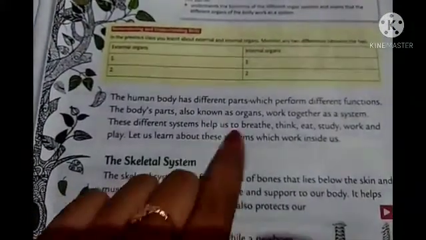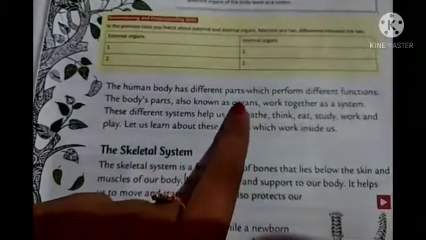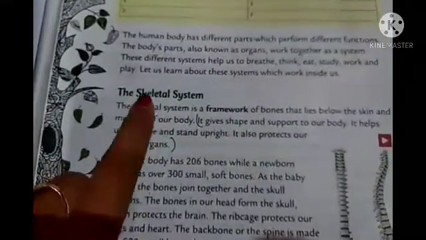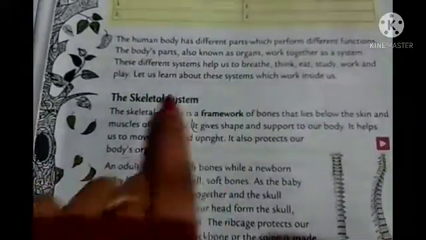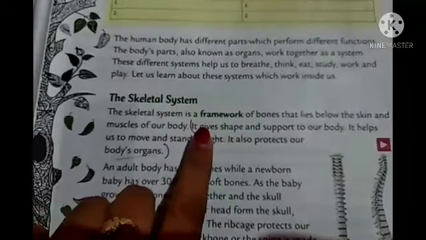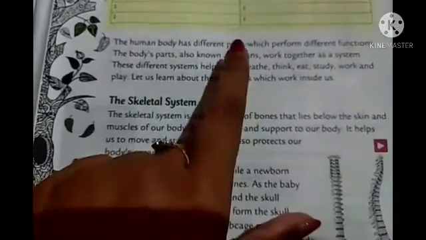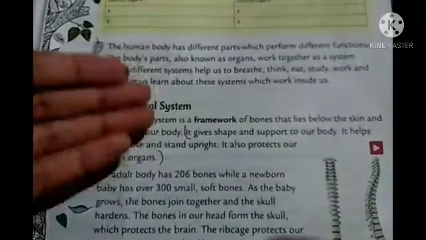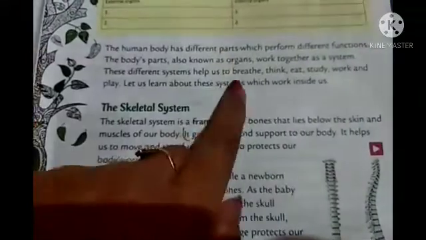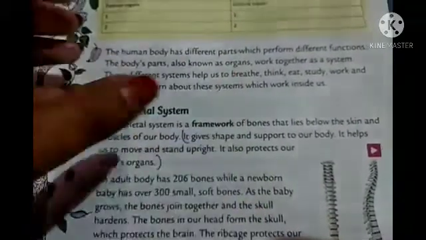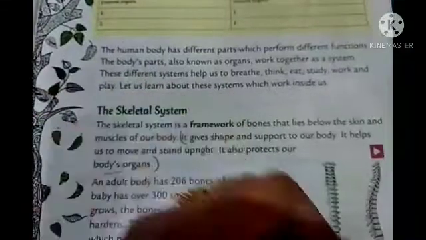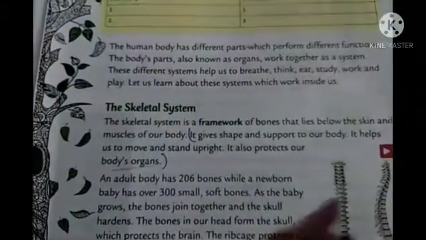So whatever internal parts we have, those are called organs, right? Then skeletal system. And what is an organ system? Like skeletal system is also an organ system. Organ means the part which works inside our body, and when some organs work together as a system, that is called an organ system.